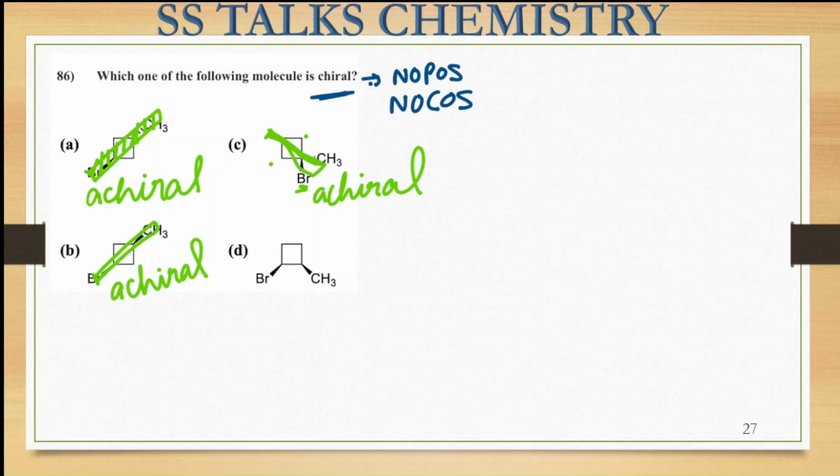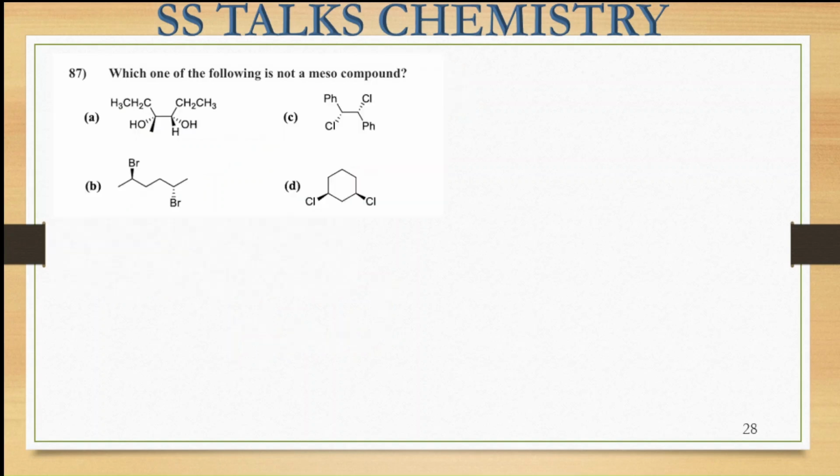But in molecule D, if you try to pass the plane on the Br side, the methyl group is present. So no plane of symmetry is present in this particular molecule. So this one is chiral in nature. Right. So the correct option is option D, that is, we wanted to choose the chiral molecules. Okay. So now let us move on to the next question, that is this one.